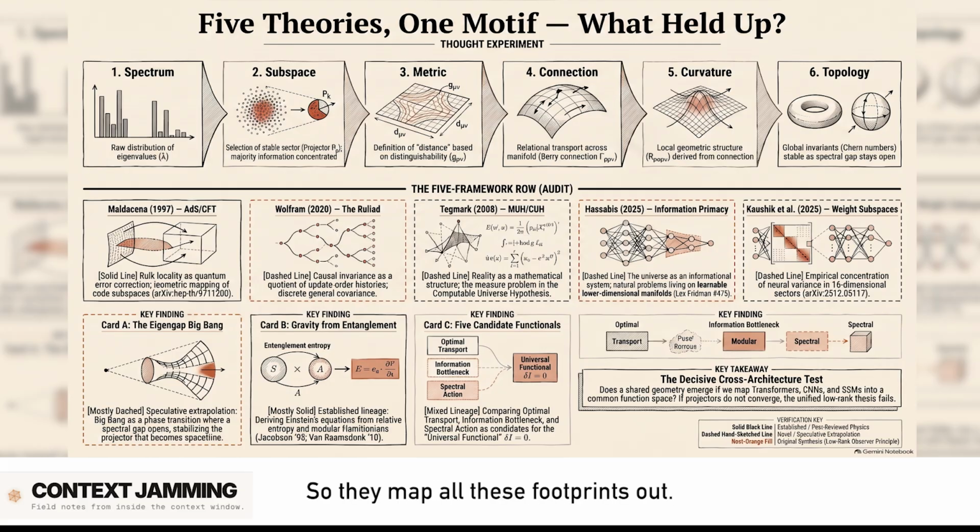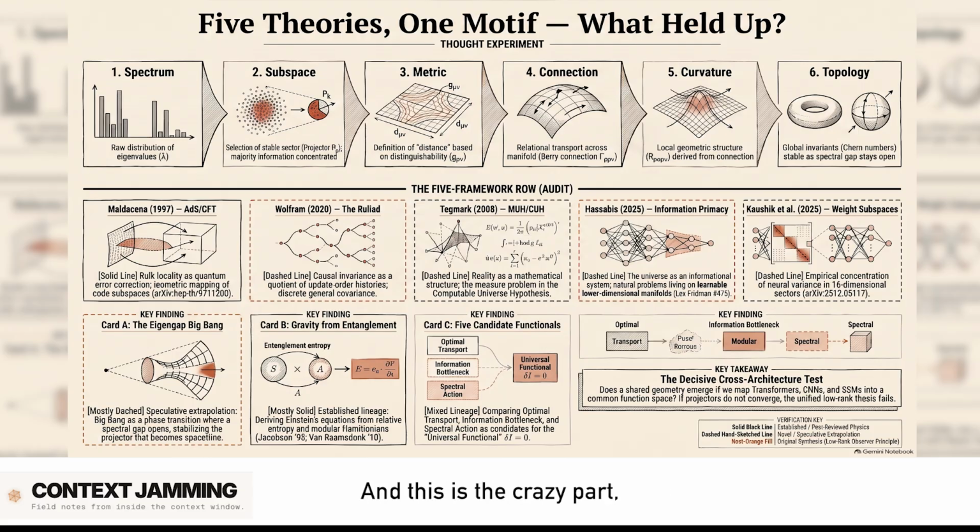Okay, got it. So they map all these footprints out, and what are they looking for? Mathematically, they were looking for an eigengap. An eigengap? Yeah, it's a sharp drop-off in the importance of different data directions. If you break that massive matrix into its principal components, you can rank them by how much variance or information each direction captures. So an eigengap means what exactly? It means the first few directions capture almost all the information, and then the values suddenly fall off a cliff, like a massive drop. Everything after the gap is basically noise. It contributes practically nothing to the model's performance.